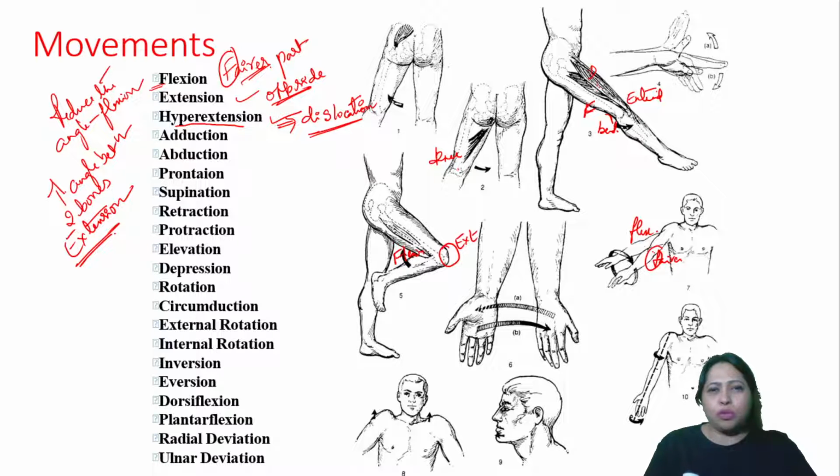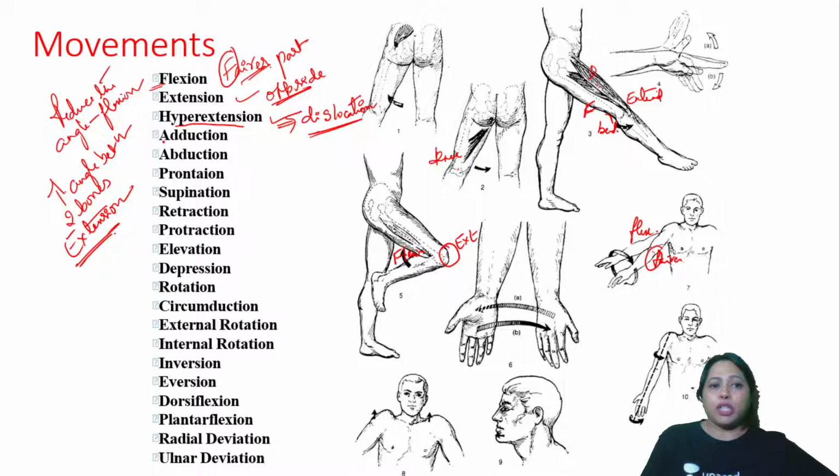So it is always true, right? Whenever you try to do things beyond your limit, things go wrong. So here also, beyond your limit, when you try to extend, that is hyperextension, it can go wrong. It can lead to dislocation. Okay, so that is one thing.